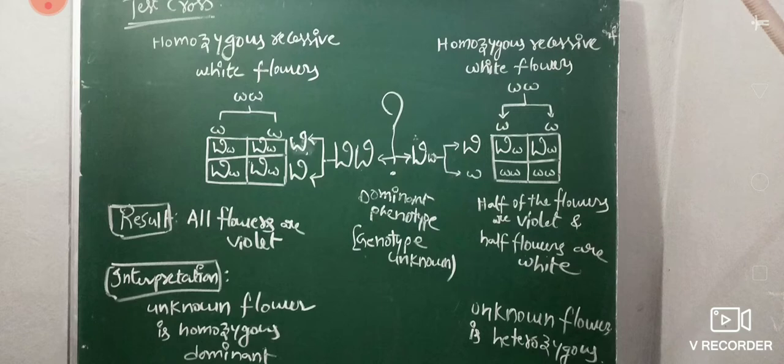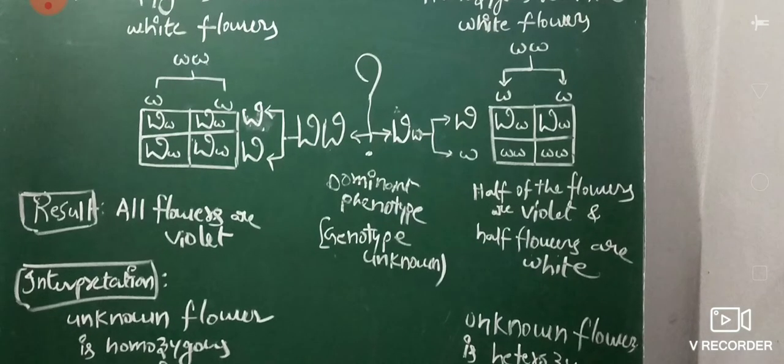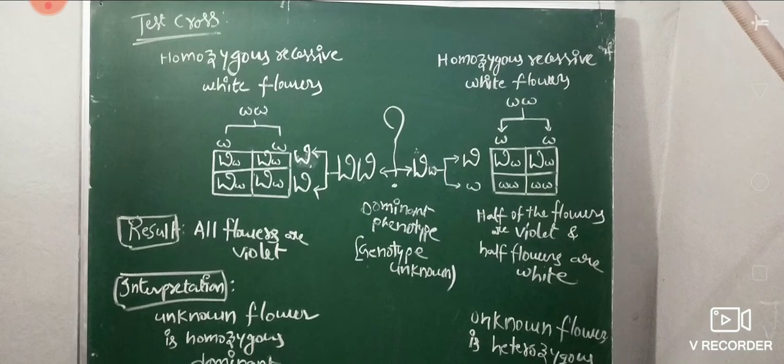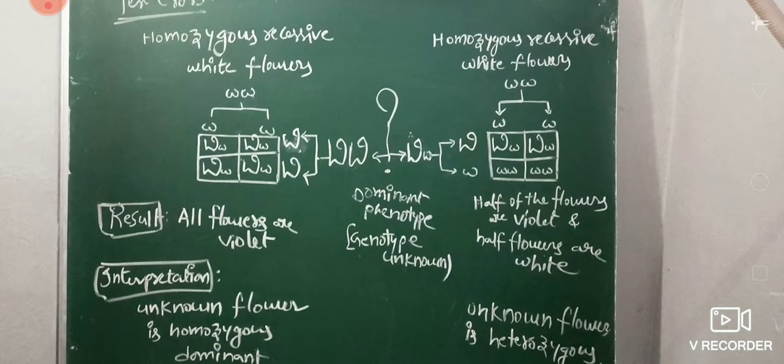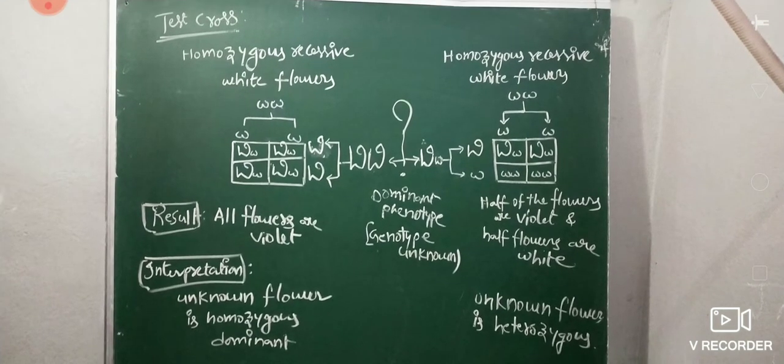How do we cross-check? White flowers are small w small w, and the unknown genotype is capital W small w. When crossing these, we get 4 types of offspring: capital W small w, which are violet flowers, and small w small w, which are white flowers. So half of the flowers are violet and half are white. Then the unknown genotype is heterozygous dominant.